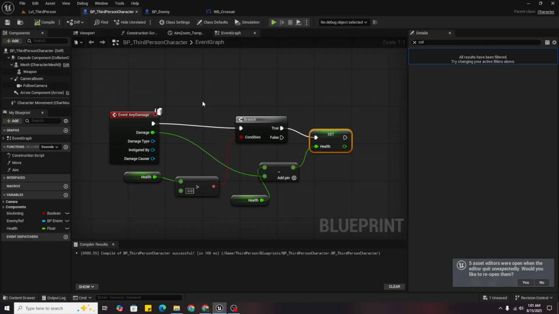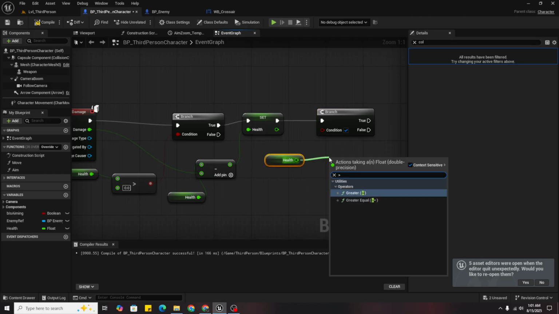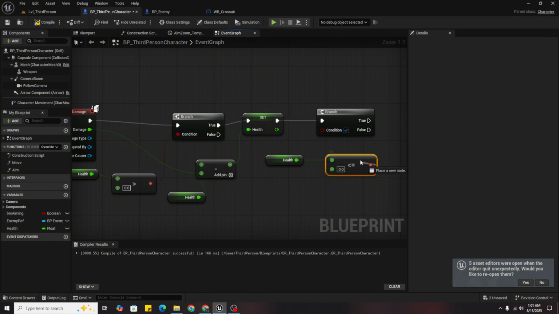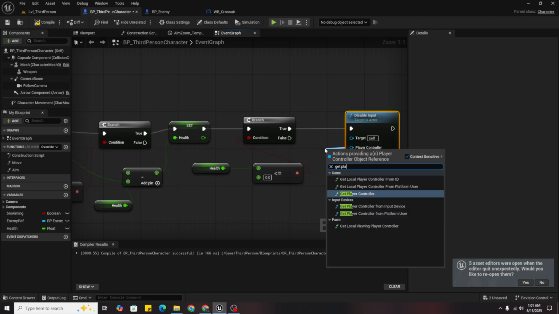So now I want, after that, if my health is less than or is equals 0, then disable input and get player controller.